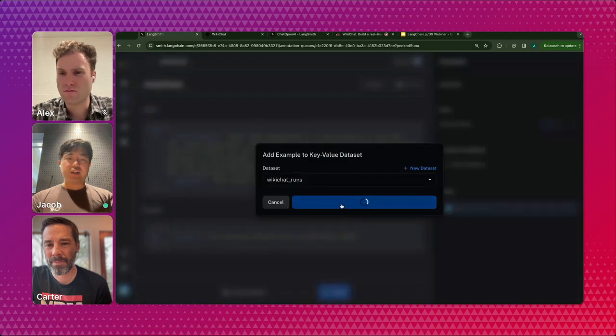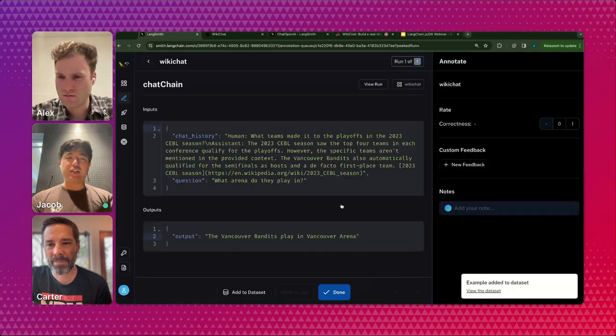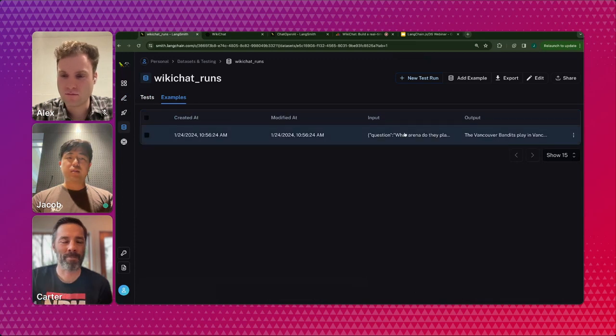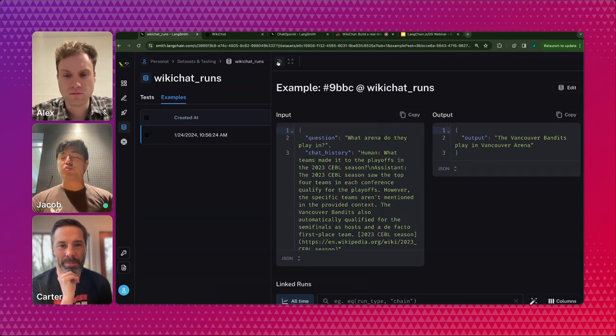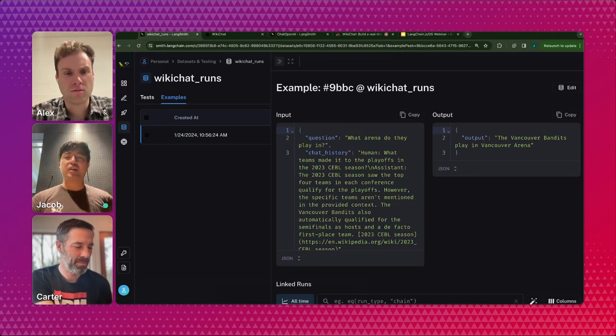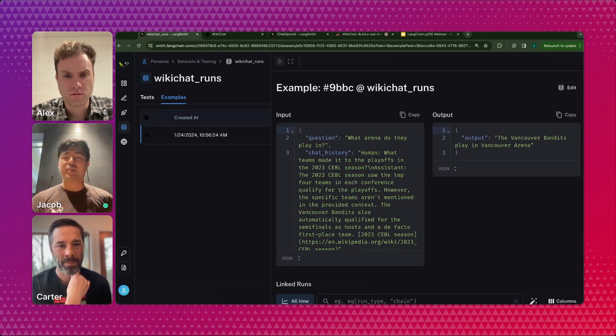Once I have this in my dataset, I can view the dataset and see that I have this question input with the chat history and then some output. So once I have this in my dataset, I can run future versions of my app or my chain against this dataset and evaluate performance. Let's say I make that prompt change you saw earlier, where I tried to make the rephrase step as specific as possible. I can test that new version of my app against pre-existing chat runs and datasets and make sure that my response is still what I expect it to be.